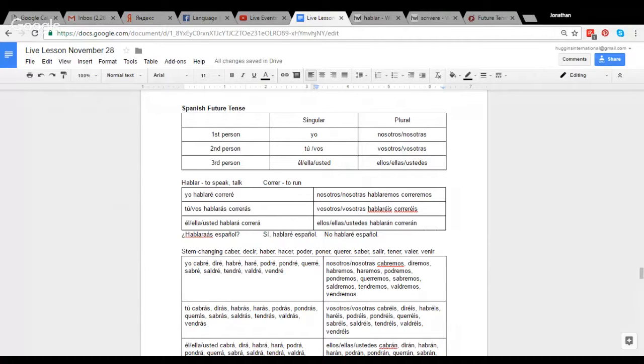If you happen to watch the other video for the future tense in Italian, that one had a little bit of a change to the ending, but here in Spanish, you don't change those endings. You just keep the infinitive and then you add these endings on there.